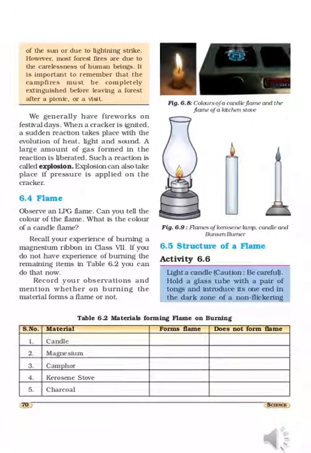The innermost one, which is black in color, near the wick, has carbon particles that never undergo combustion because of lack of oxygen, so it is the coldest zone and no heat is produced.